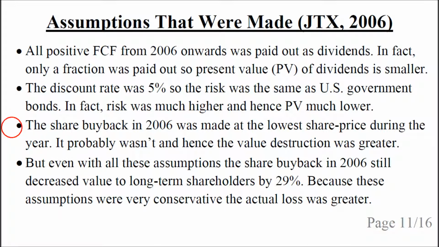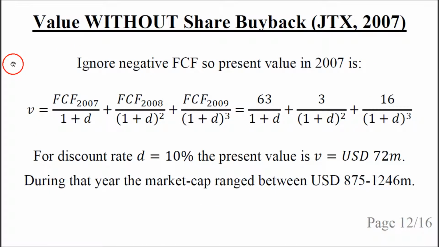The share buyback in 2006 was also assumed to be made at the lowest share price during the year, but it probably wasn't, and hence the value destruction was greater. But even with all these assumptions, the share buyback in 2006 still decreased value to long-term shareholders by 29%. And again, because the assumptions were conservative and the present value was actually much lower, the share buyback destroyed much more value than the 29% we calculated. You can experiment with different numbers in the formulas. Now let's look at the year 2007.